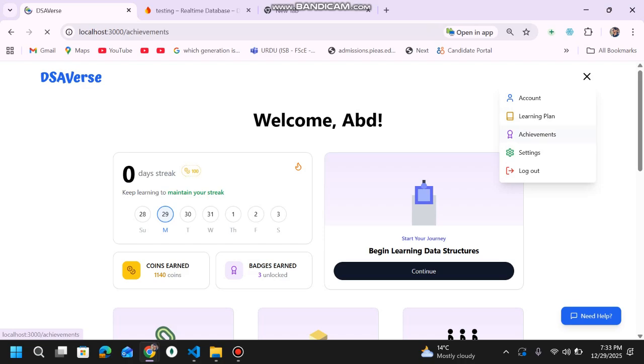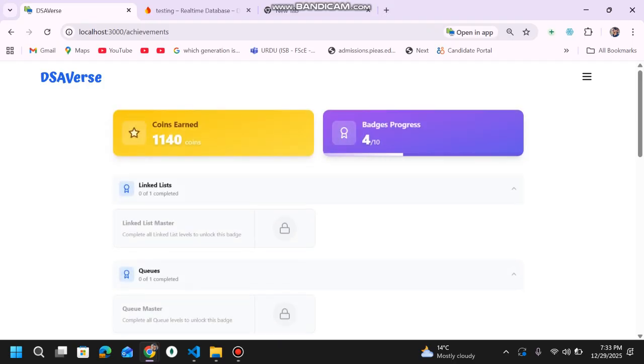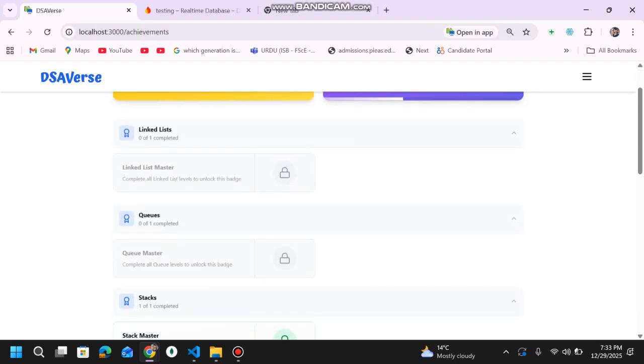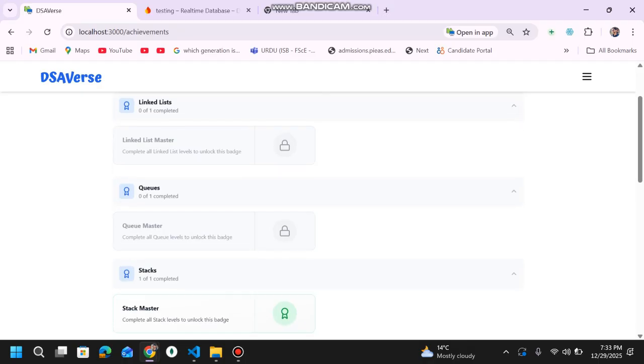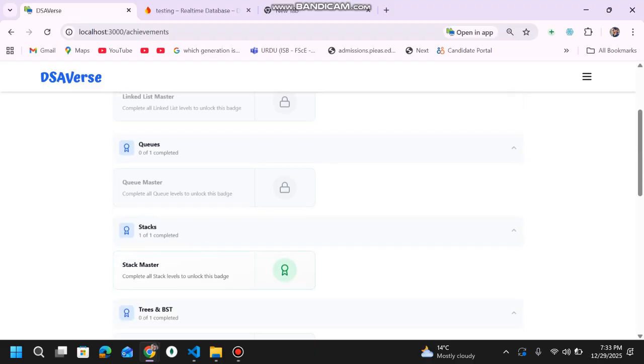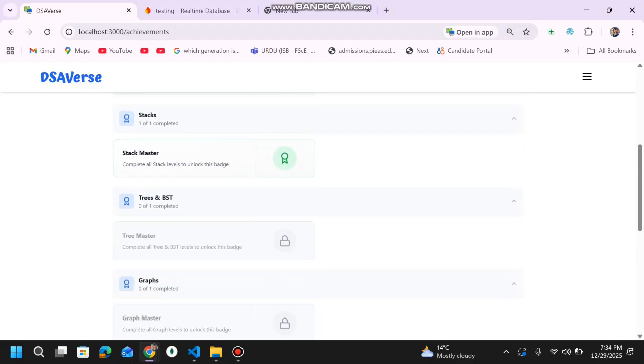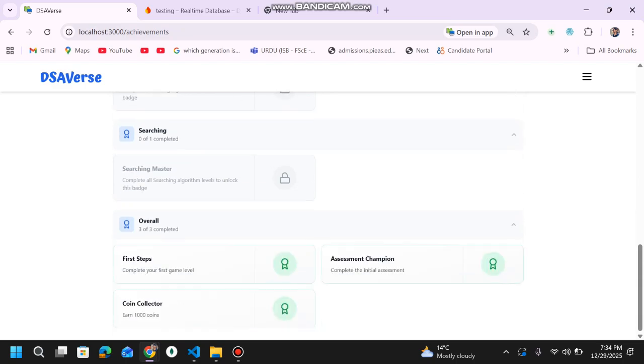In our achievement tab, you can see the current achievements of the students, like the number of coins earned and the badges. If you complete linked lists along with the linked list games, and you have completed the final assessment, which are actually coding tasks, just like you take on LeetCode, verified against test cases, you can then earn these badges. These are the current three badges for this user.